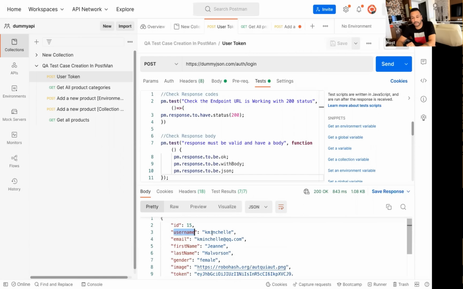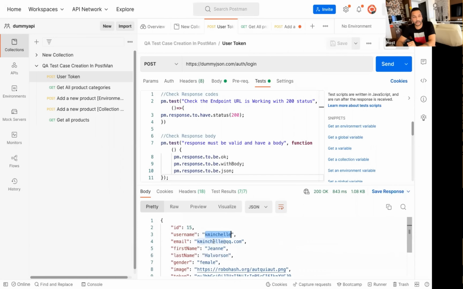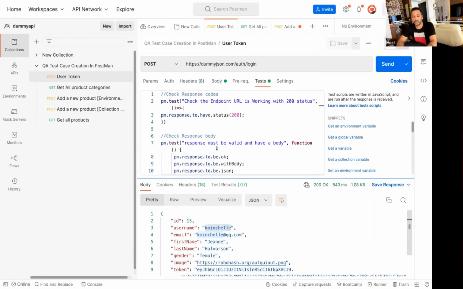Or let's say for username, you are getting some integer value, or for token, you are getting some numeric values. In that way, definitely I won't be able to read it. If I'm not able to read it, then what? It is going to impact my users, my consumers, my customers. Whatever data I have to display on the UI, the exact same data we will be displaying, so we may get some exceptions from the consumer side. So first of all, we have to make sure that the schema should not be broken.